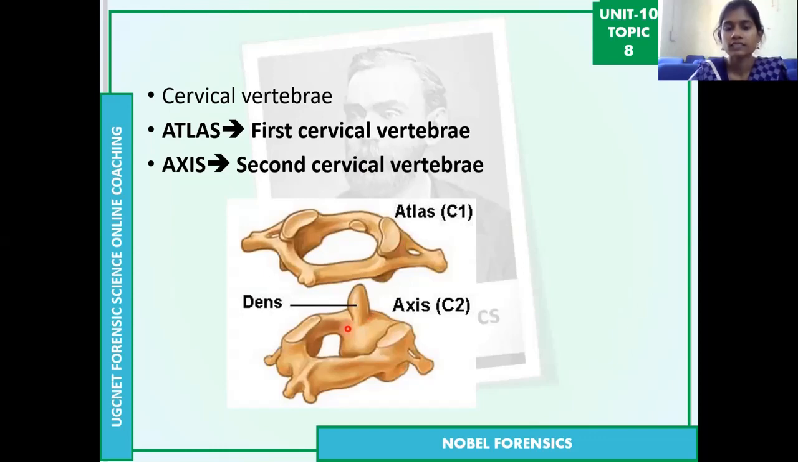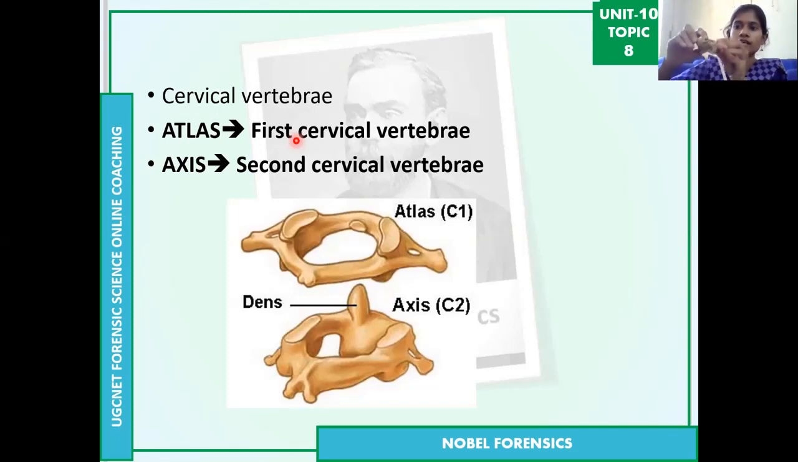The axis has a dense-like structure, so we can call it the axis bone, and this one is the atlas. So the important point is: the first cervical vertebra is the atlas and the second cervical vertebra is the axis. I especially added these 2 bones so you can see here this bone has this dense-like structure. This is the axis bone. This is the second bone, and this is the first bone.